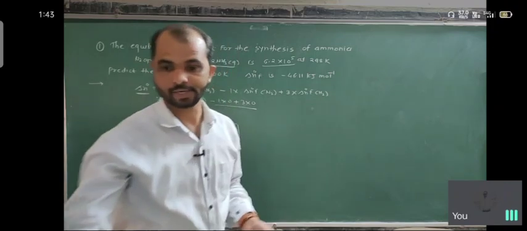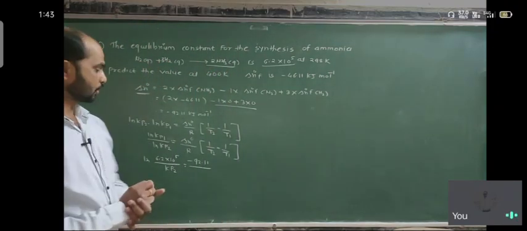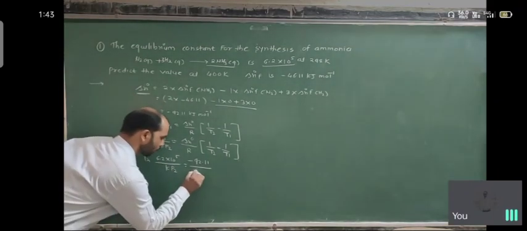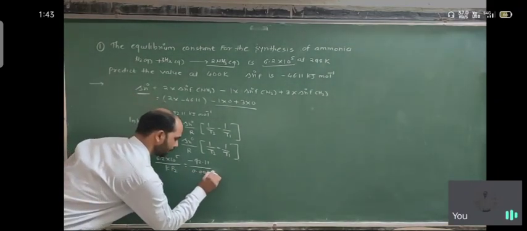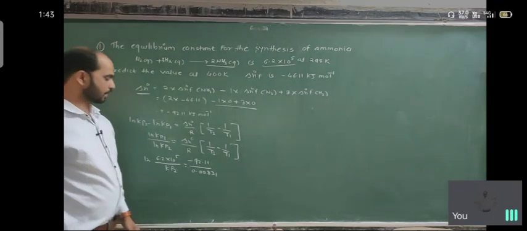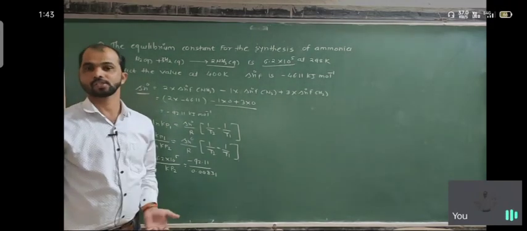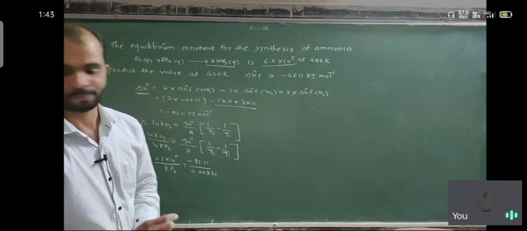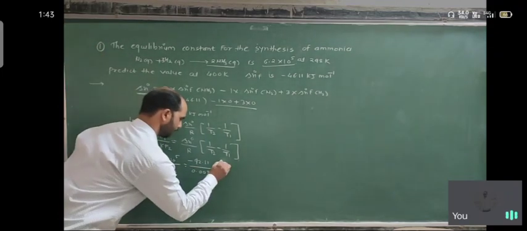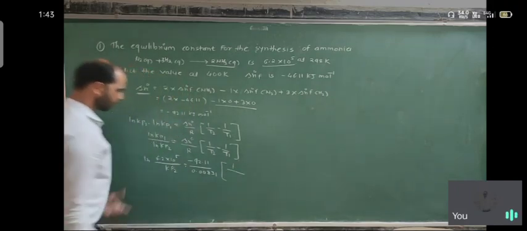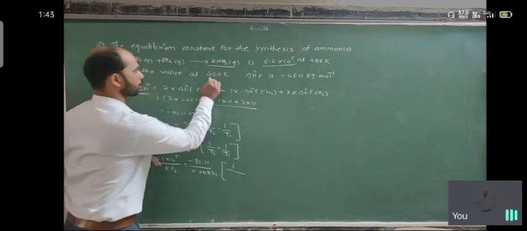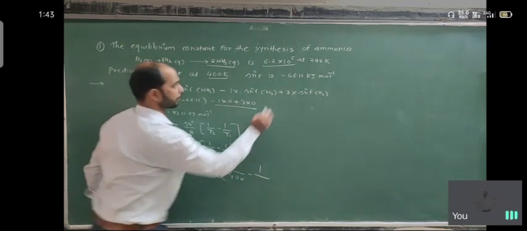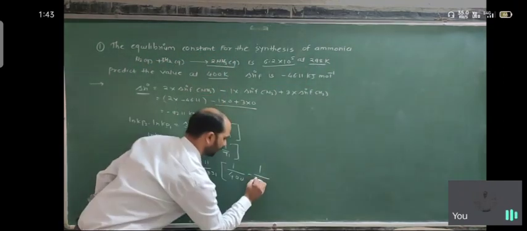The value of R considered here is 0.00831, the universal gas constant value. Then times (1 upon T2, which is given as 400, minus 1 upon T1, which is 298).